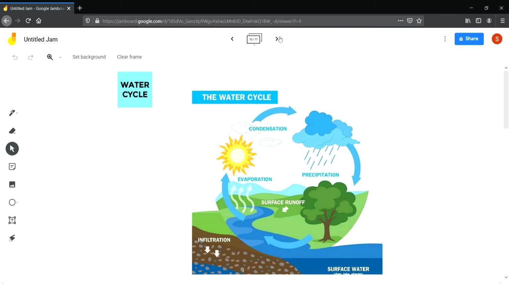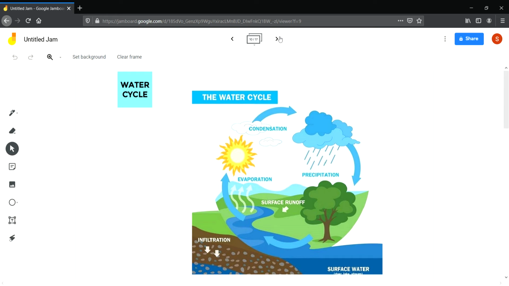This cycle occurs in nature continuously. There are three processes in this cycle: precipitation, evaporation, and condensation. Precipitation means coming down of water in the form of rain, hail, or snow. Evaporation, I have told you, is changing of water into water vapor, and changing of water vapor again into water droplets is called condensation.